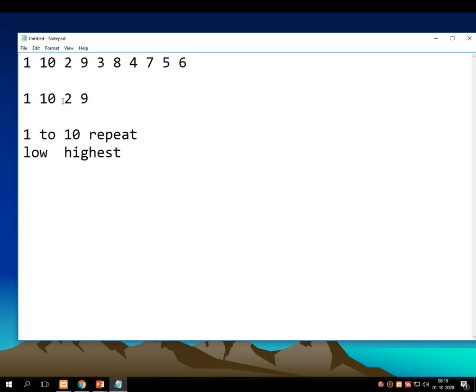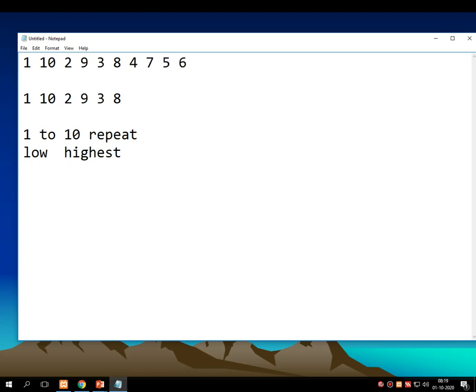Now suppose again I am repeating the same strategy. Now my lowest number is 2 and the highest number is 9. I am incrementing the lowest value by 1 and decrementing the highest value by 1, which prints 3 and 8. This 8 is the decremented value of 9 and this 3 is the incremented value of 2.